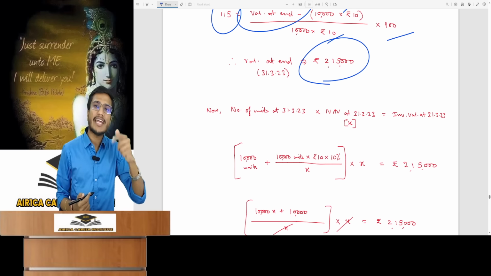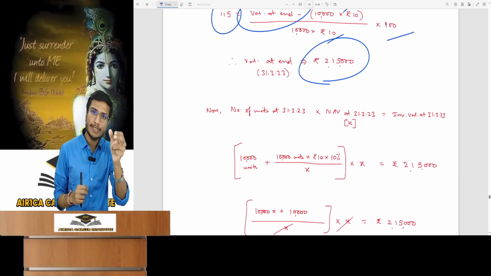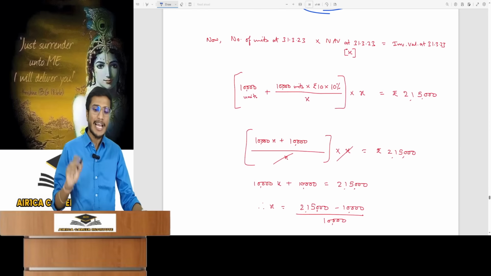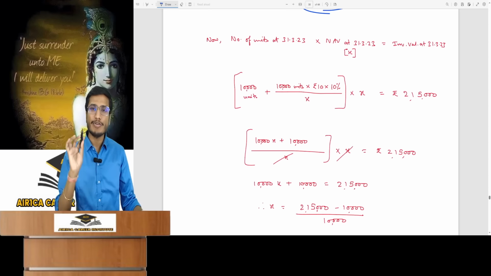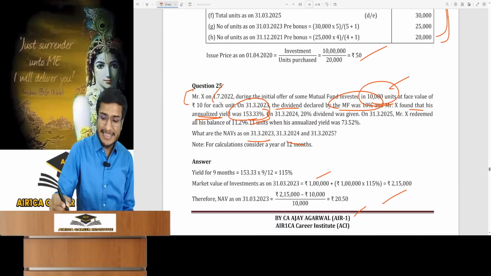Let me assume for a moment that NAV at the end is X. We write it in short form so there is no problem in calculation. We will find the number of units at the end. So how will that come? How many units did I have at the start?